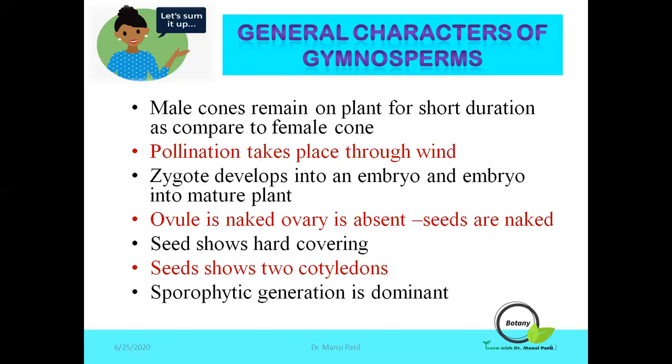Generally, the seed shows 2 cotyledons, but in some examples there is a single cotyledon, and in Pinus there are many cotyledons. Then the sporophytic generation is dominant and independent, while the gametophytic generation is very much reduced and dependent. These are certain general characteristics of gymnospermic plants.